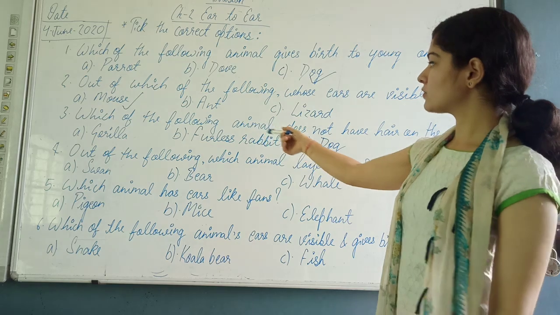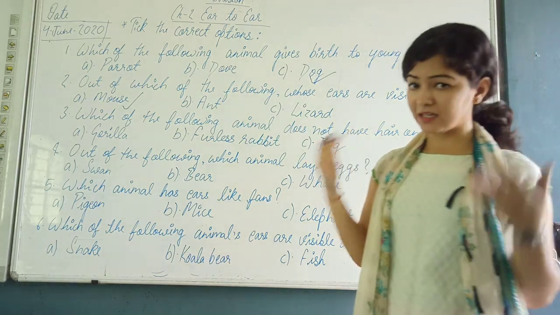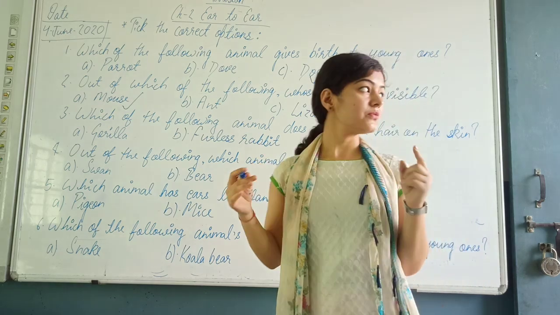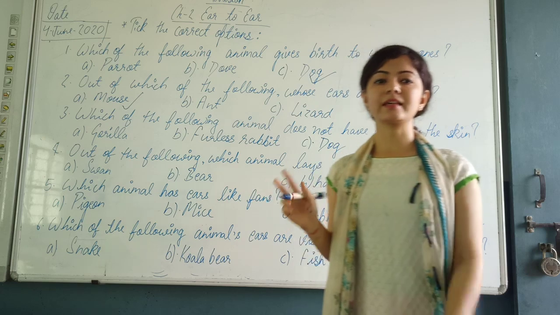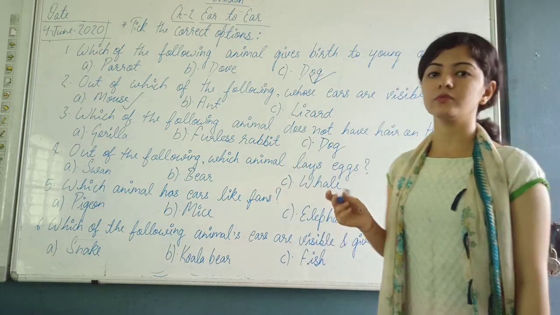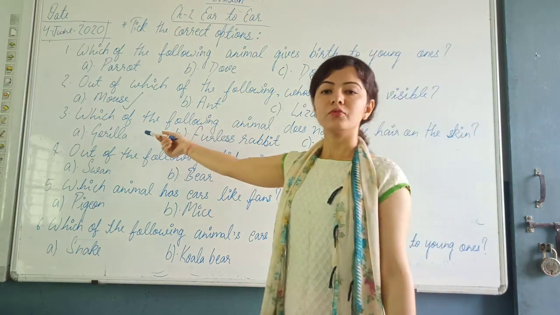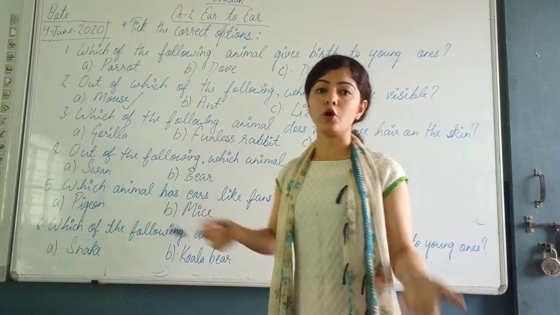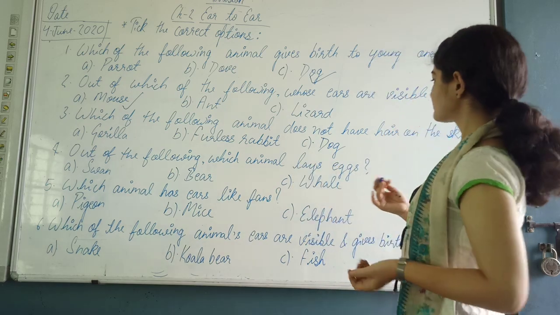Third one, which of the following animals does not have hair on the skin? There are two types of animals. First are the animals that have hair on the skin, and second are those animals which do not have hair on the skin. So let's see the options. First one is the gorilla. Obviously gorilla has a lot of hair on the skin.